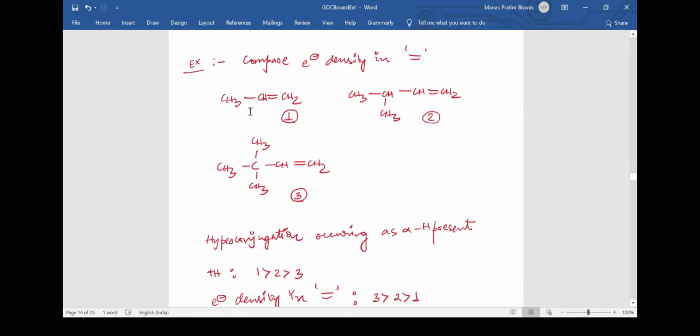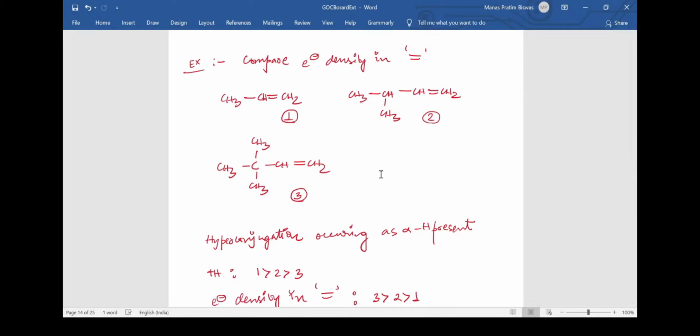Obviously it is plus I, because we can see that these are methyl groups and in general these are alkyl groups, and we already have studied that alkyl groups have a tendency to push electrons away from their bonds. So there is a general tendency of pushing the electrons towards this right hand side. The electrons are getting pushed via the sigma bond, and that we have studied under the name inductive effect. So we can say that the order of inductive effect in 1, 2 and 3 can be generalized to be 3 greater than 2 greater than 1.